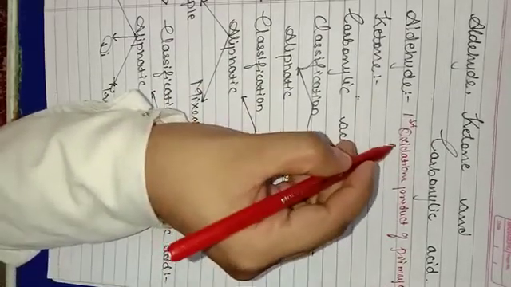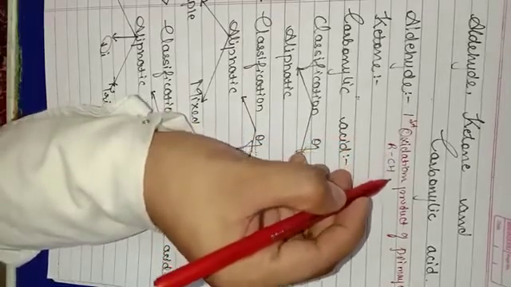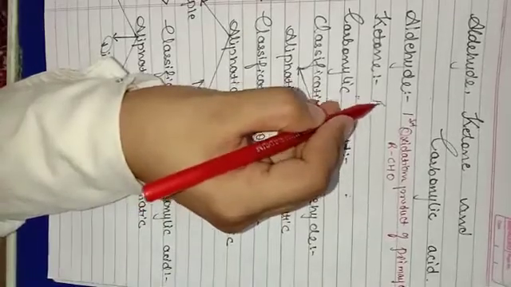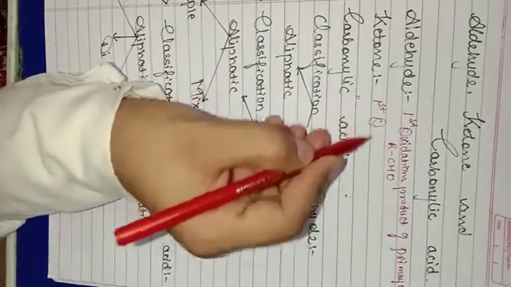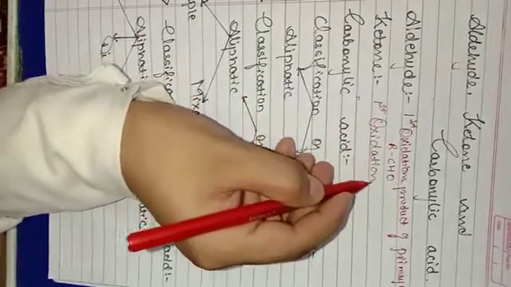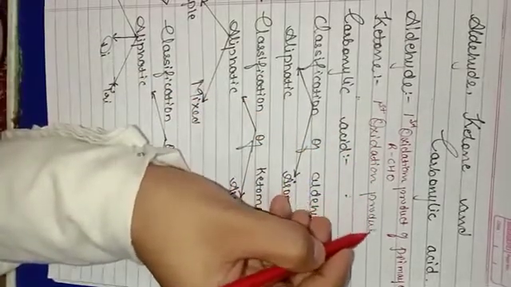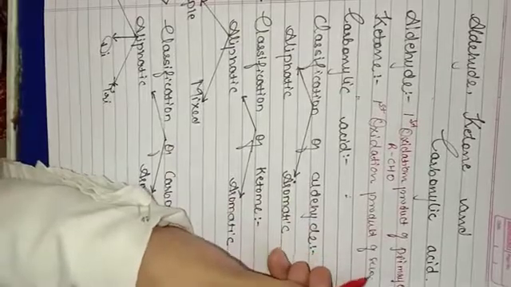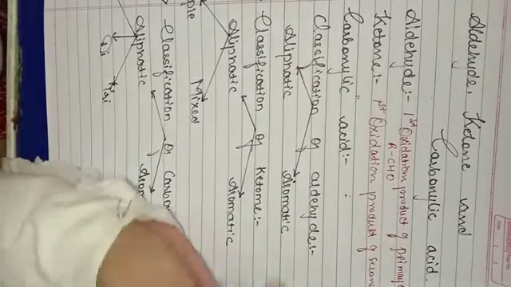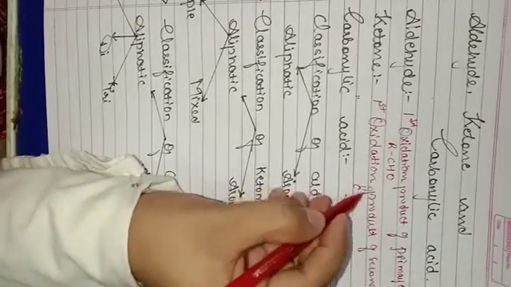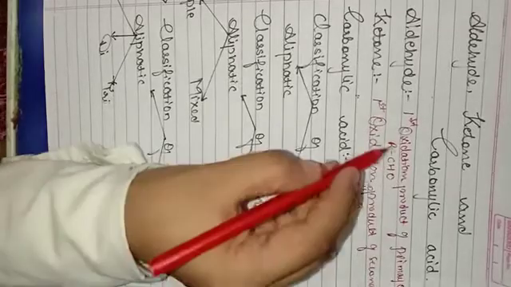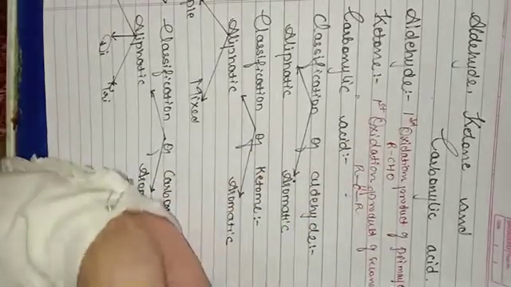Functional group RCHO. Ketone. Ketone is the first oxidation product of secondary alcohol. Functional group for ketone is C double bond O with R and R. Let us take R in all of the cases.